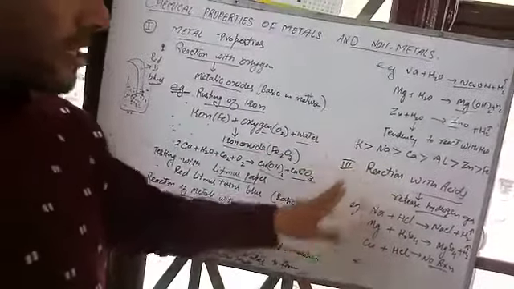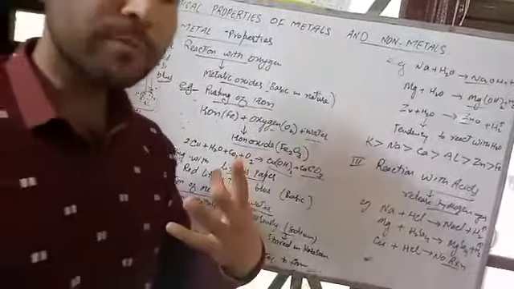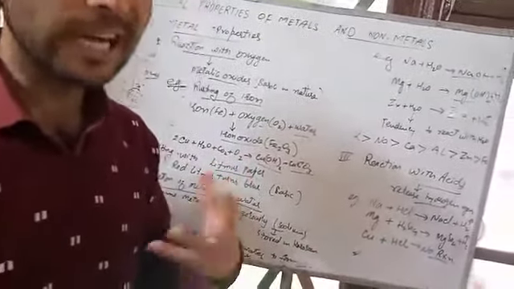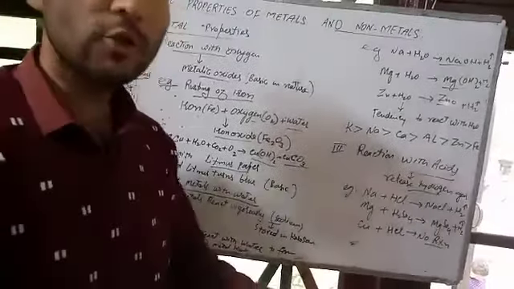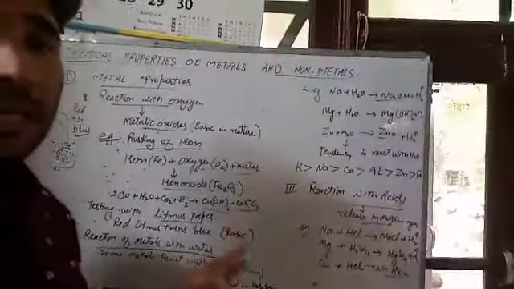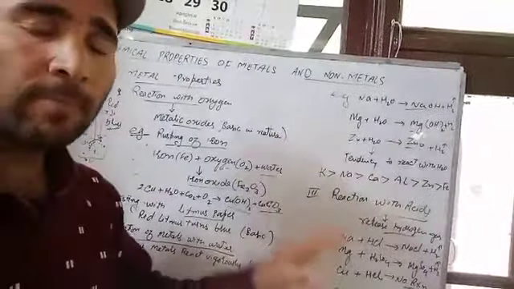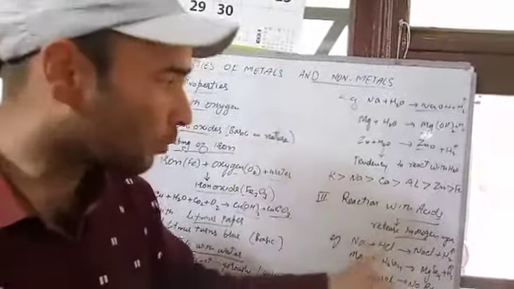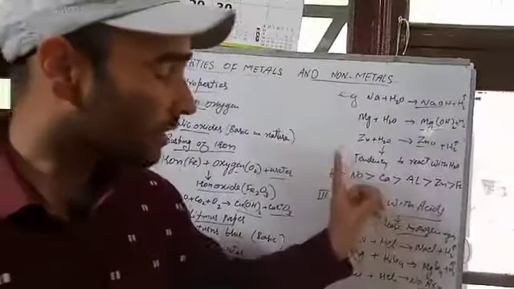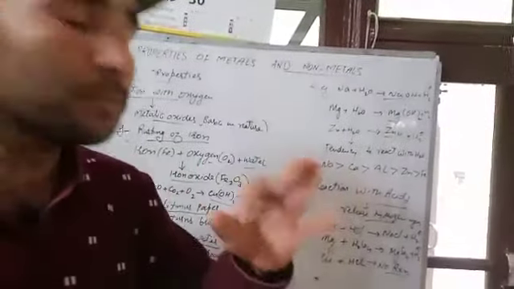Next, the third reaction is reaction with acids. How do metals react with acids? The most important character of metals when they react with acids is the production of hydrogen with a pop sound. Pop sound means when you bring a burning matchstick near the mouth of the test tube in which the reaction occurs, the gas burns with a pop sound. That means when metals react with acids, they release hydrogen gas, but with a pop sound.